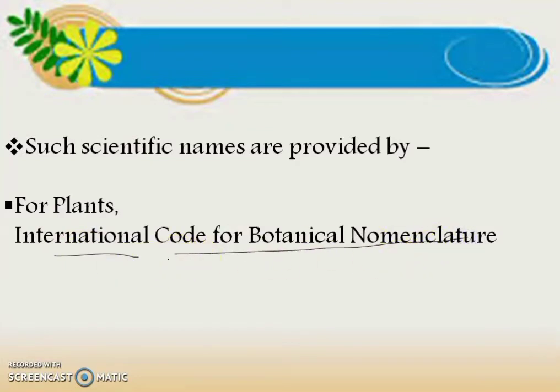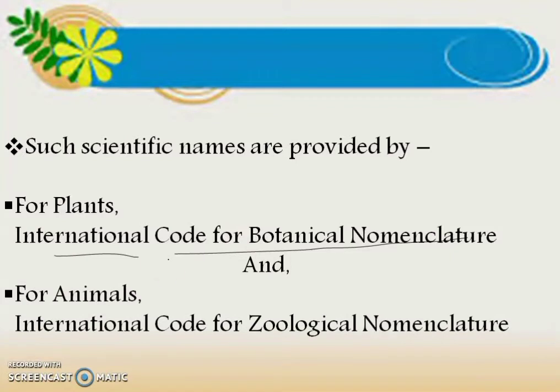This is the committee that assigns the names to plants by which a particular plant is known all over the world. And in the case of animals, there is the International Code for Zoological Nomenclature. The International Code for Zoological Nomenclature gives the names to animals, and the International Code for Botanical Nomenclature gives the